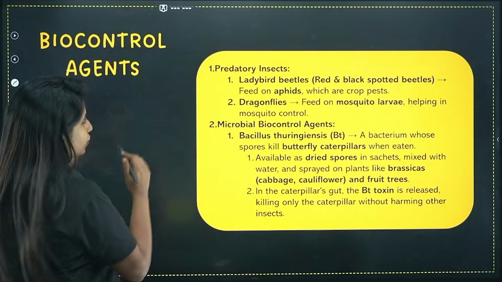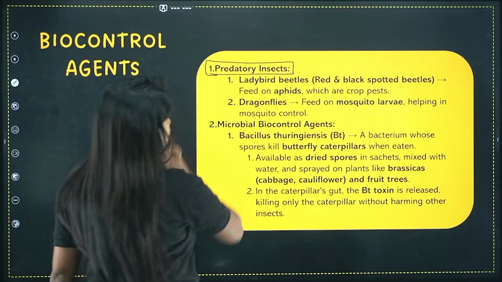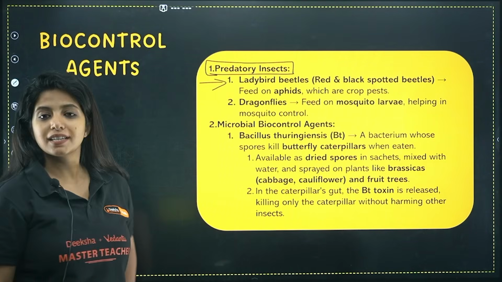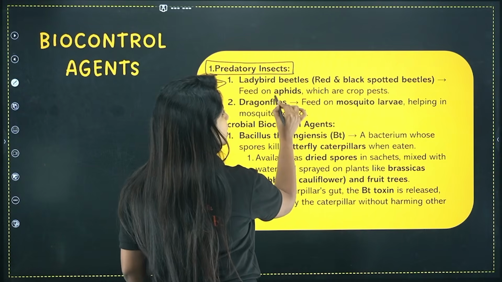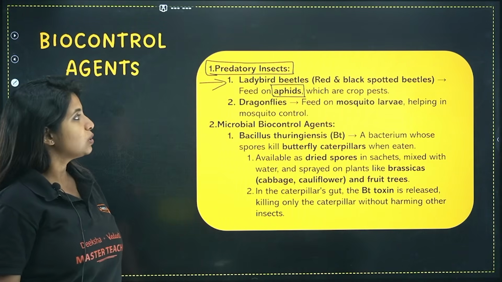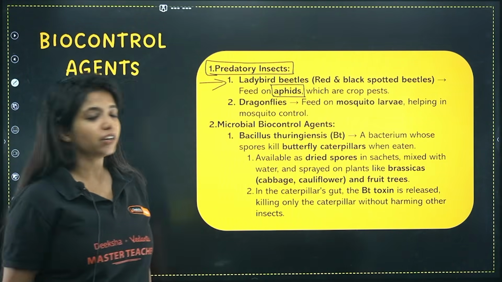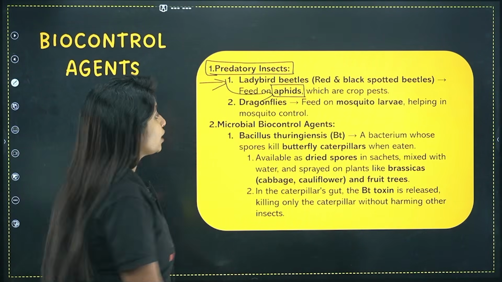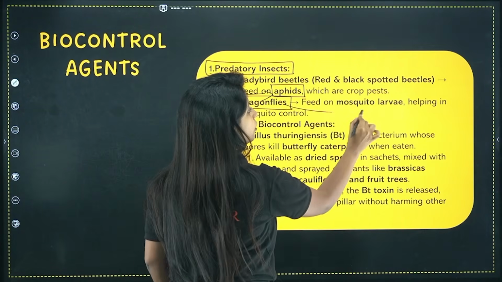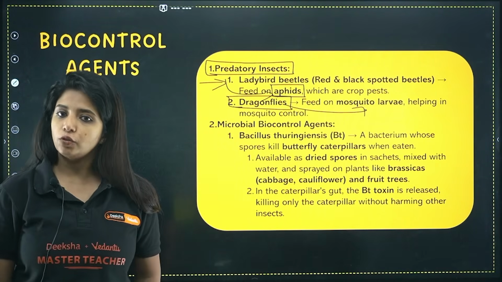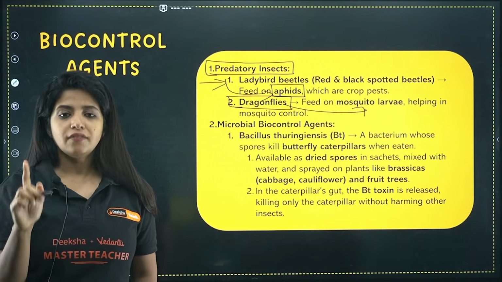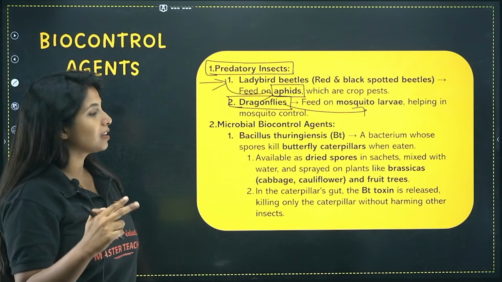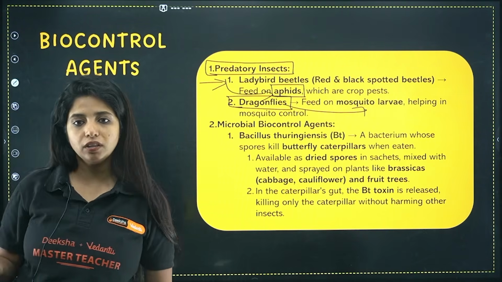And over here, you have the first thing, that is predatory insects. The ladybird beetle, my dear children, is such an insect. What does it feed on? It feeds on aphids. So the ladybird beetle, which is the red and black spotted beetle, feeds on aphids, which are actually crop pests. Apart from that, you have dragonflies. Dragonflies are very common. They feed on mosquito larvae. Mosquito larvae are also a big problem for us. So predatory insect is the first group where you have the ladybird beetle, and apart from that, the dragonfly. What does a ladybird beetle do? It feeds on aphids. What does a dragonfly do? They feed on mosquito larvae.